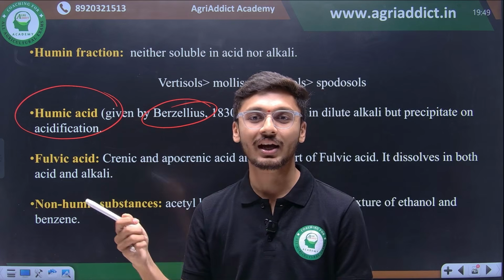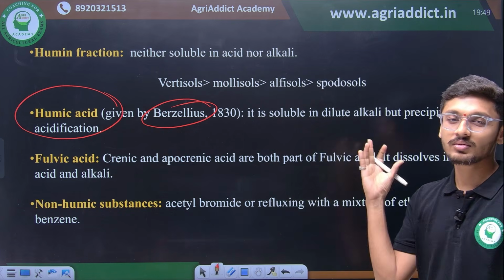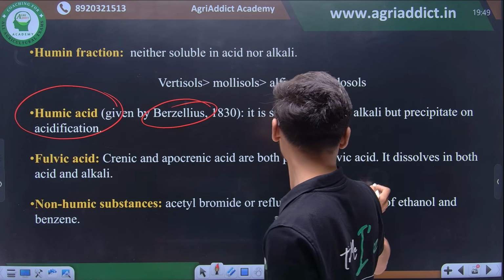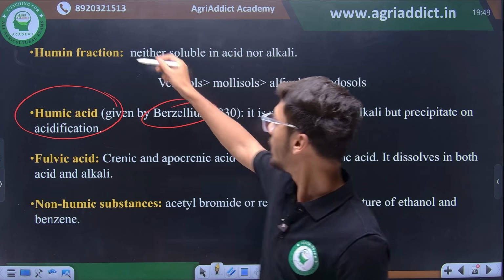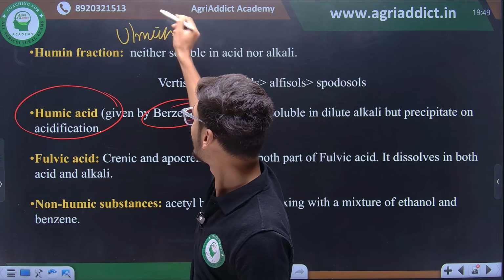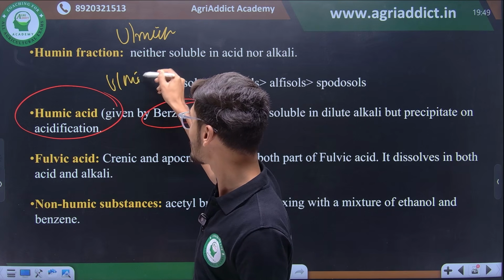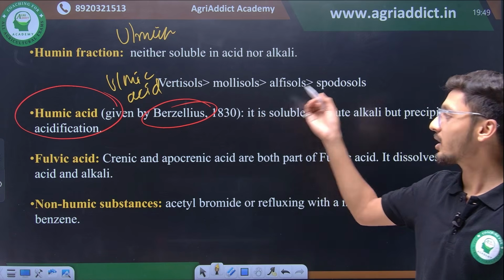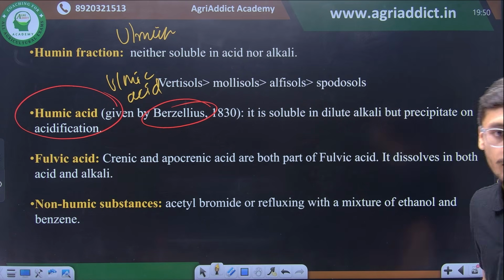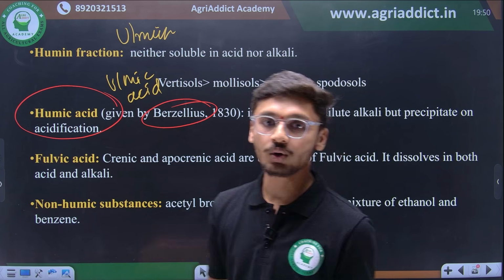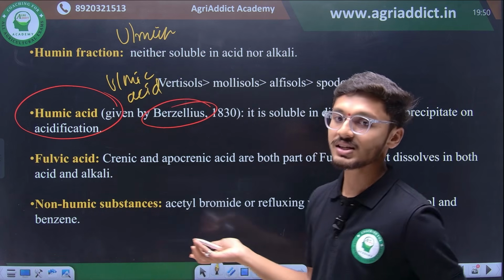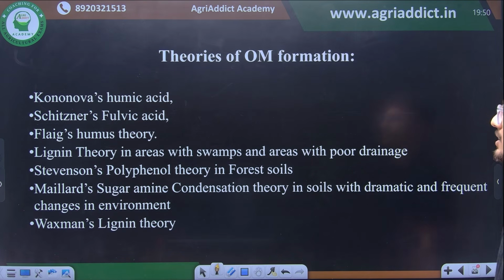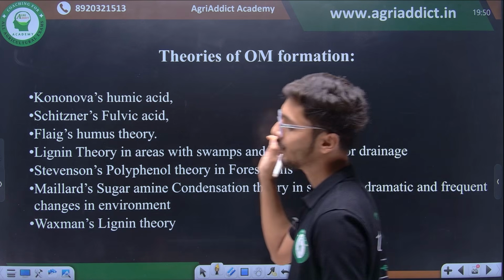एक हमारे मॉक टेस्ट में भी एक क्वेश्चन पूछा गया था कि कॉमन नेम और कन्वेंशनल नेम्स क्या है इन ह्यूमिक सब्सटेंसेस के, तो याद रख लेना है कि ह्यूमिन को अल्मिन भी बोलते हैं, देन ह्यूमिक एसिड को अल्मिक एसिड भी बोलते हैं। These are the conventional names of these humic substances. So after the humic acid there is fulvic acid which is soluble in both acid and alkali. It dissolves completely in both acid and alkali, and then there are non-humic substances which can be separated by use of benzene. Then there are some important theories of organic matter formation.